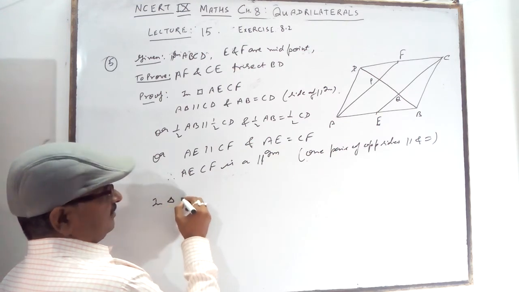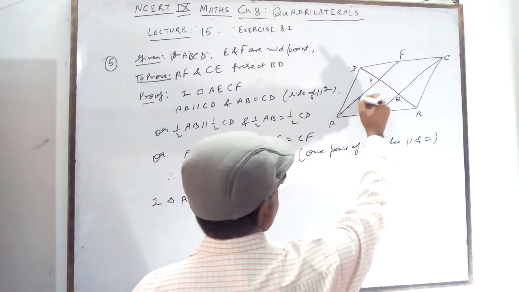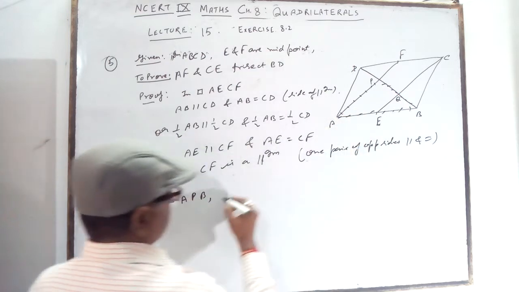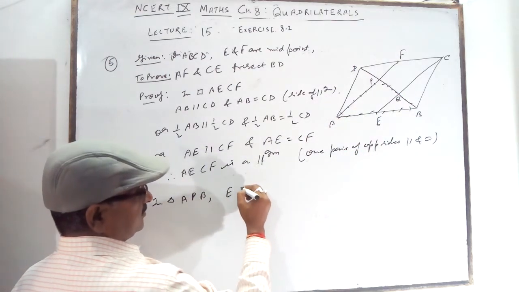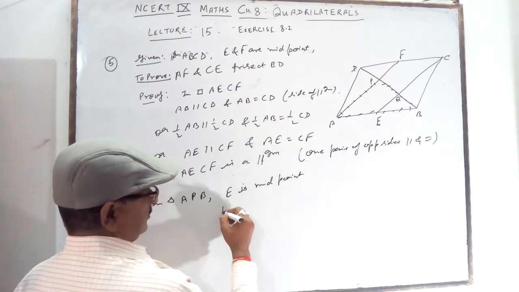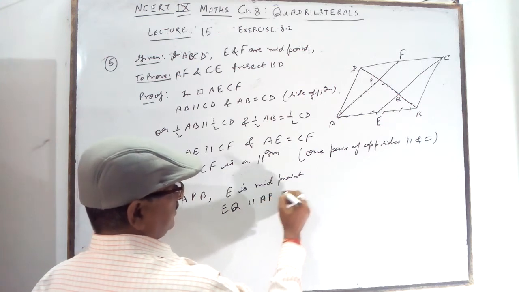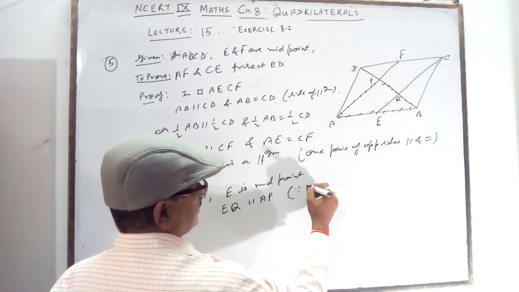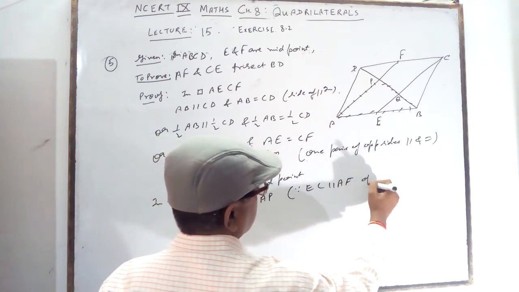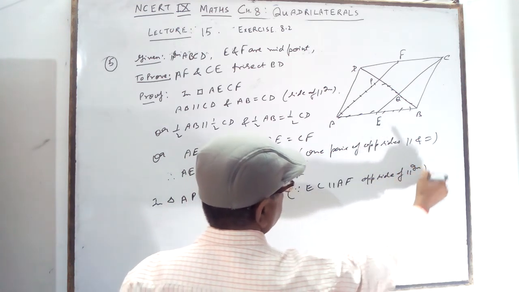Now in triangle APB, E is midpoint, given. EQ is parallel to AP because EC is parallel to AF, opposite sides of parallelogram.